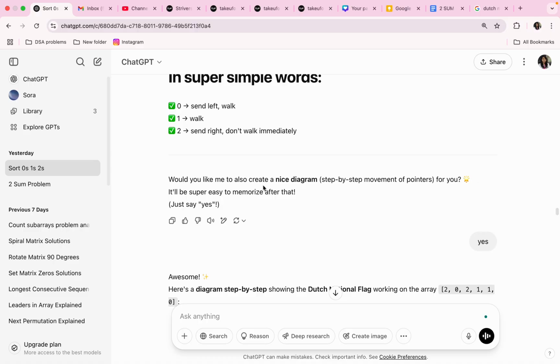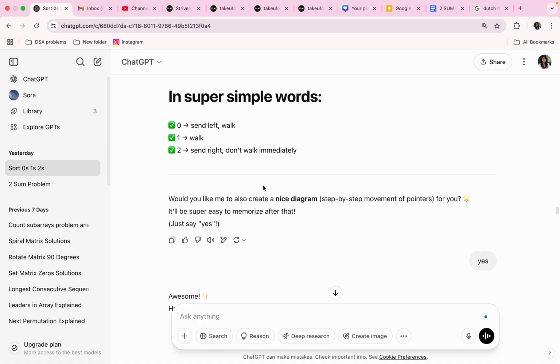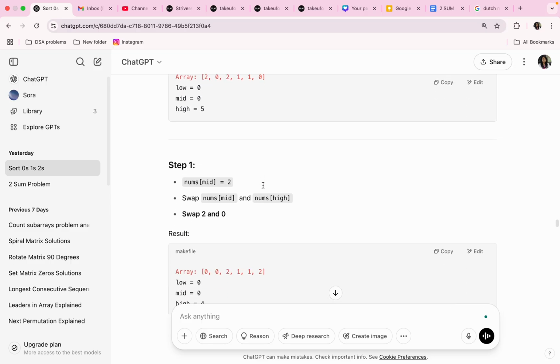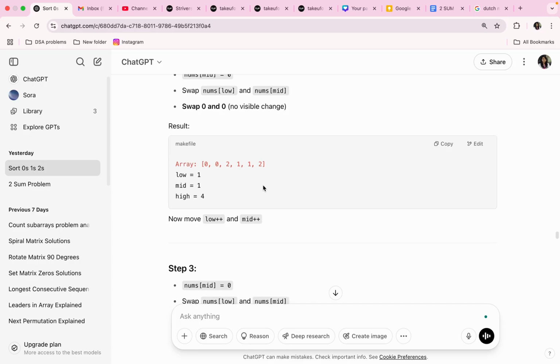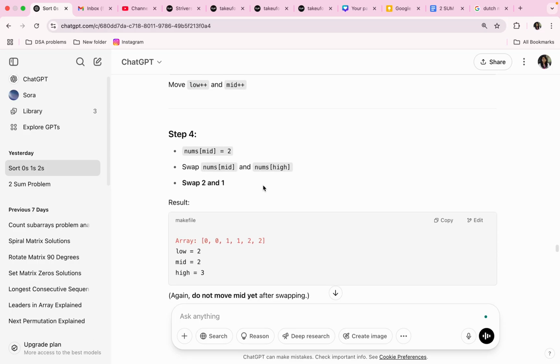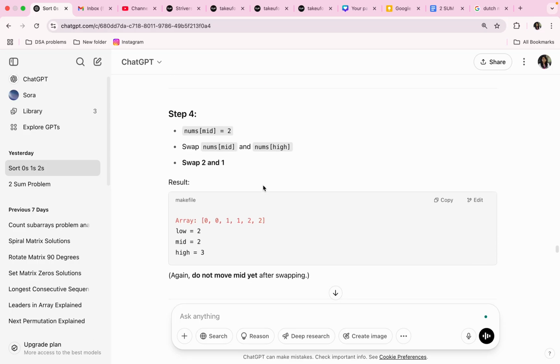In super simple words, if it is 0, send left and walk. If it is 1, keep walking. If it is 2, send right, don't walk immediately. If it is 2, do not walk immediately.